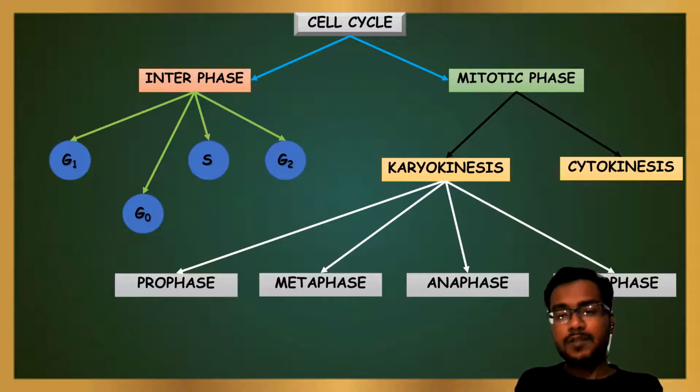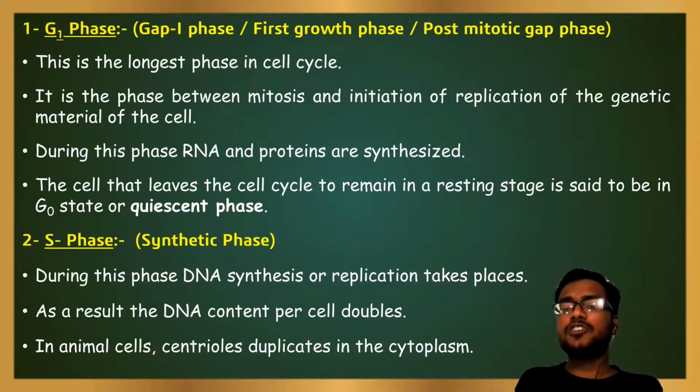So let's start from the first interphase, that is G1 phase. G1 phase is also known as gap 1 phase, first growth phase or post mitotic gap phase. This phase is known as post mitotic gap phase because this phase occurs just after the mitotic phase. So post means after, that's why G1 phase is also known as post mitotic gap phase. This is the longest phase in cell cycle.